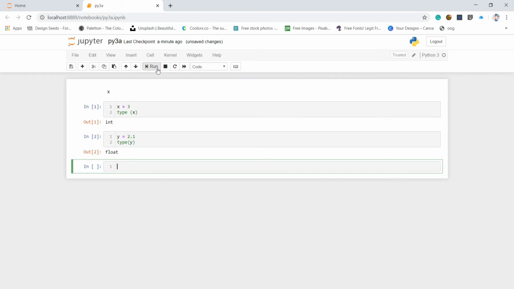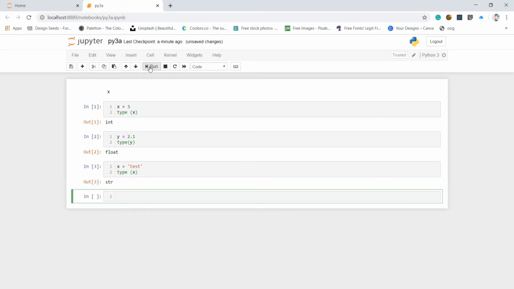Now with strings, we have to be careful because we have to write strings between two quotes, and that's how the system will understand that this is a string value. If you don't put quotes, it will give you an error because it will not understand what kind of data type it is. So I will say x equals, in quotation marks, test, and I will say type to check the data type, and in parentheses x. And yes, it will show a string because I have put my data between two quotation marks, which is a string value.